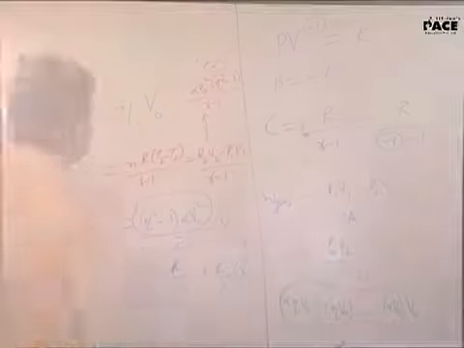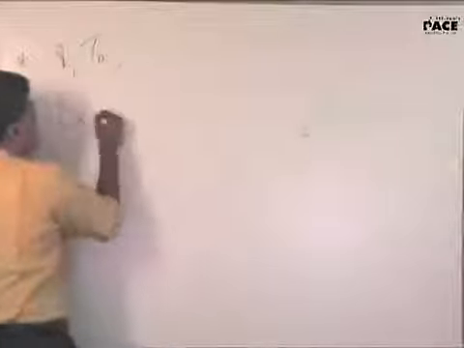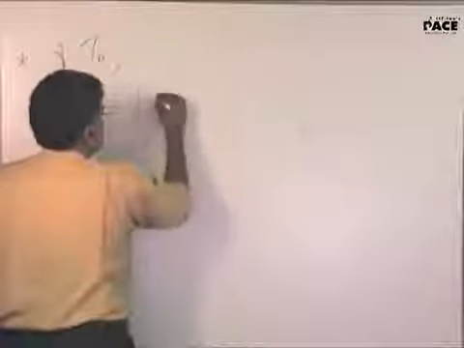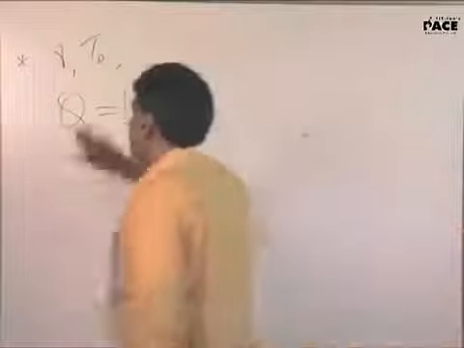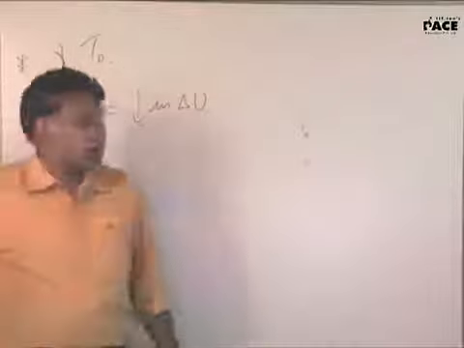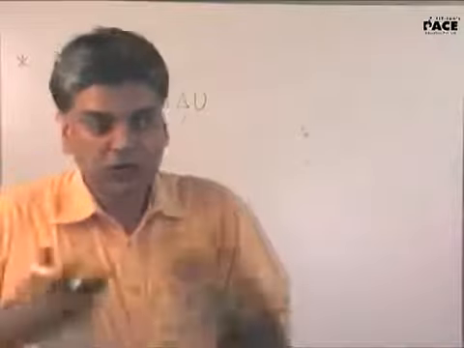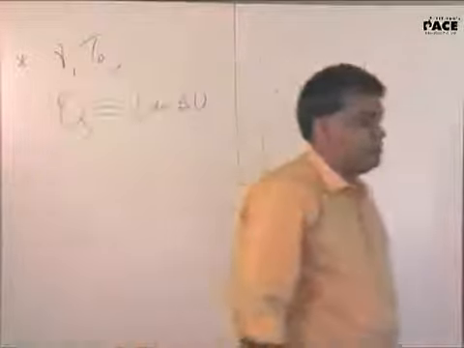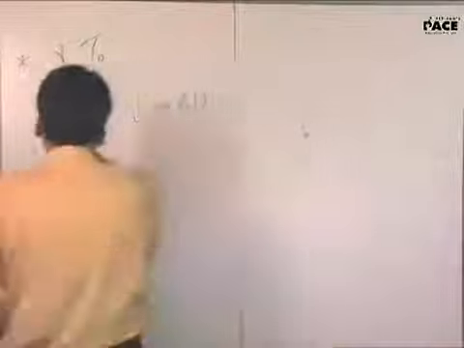The next question. For a certain gas in a process which is having its adiabatic constant gamma and initial temperature T0, the heat transferred to the gas equals decrease in delta U. So for such a process and the gas, what is the molar specific heat?